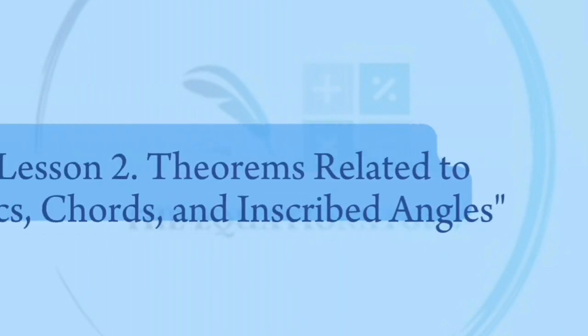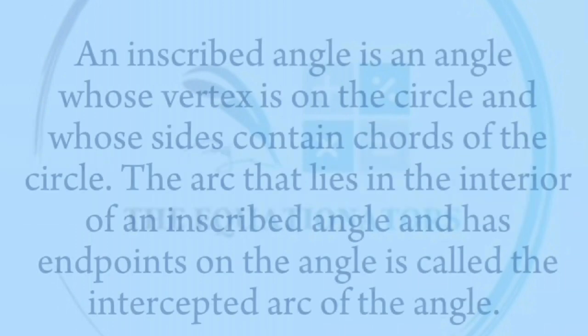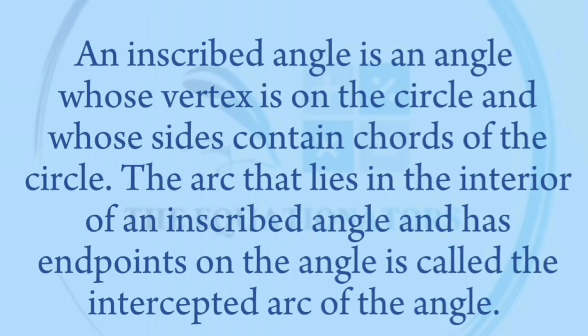Lesson number 2. Theorems related to arcs, chords, and inscribed angles. An inscribed angle is an angle whose vertex is on the circle and whose sides contain the chords of the circle. The arc that lies in the interior of an inscribed angle and has endpoints on the angle is called the intercepted arc of the angle.